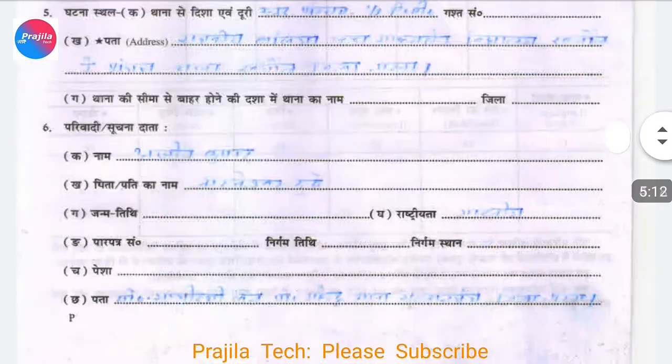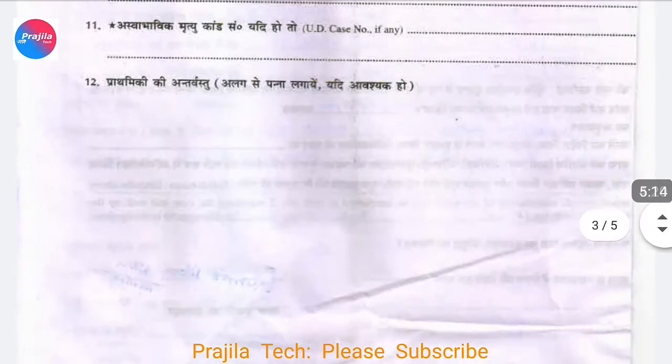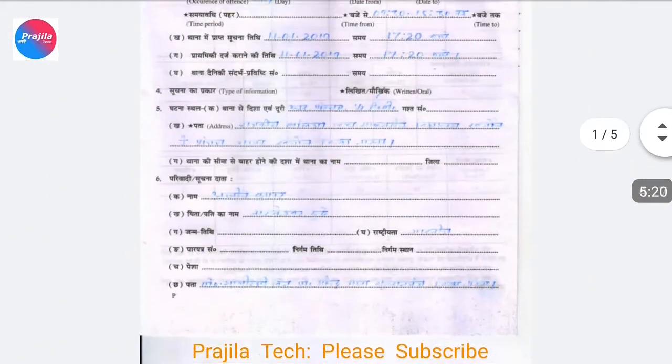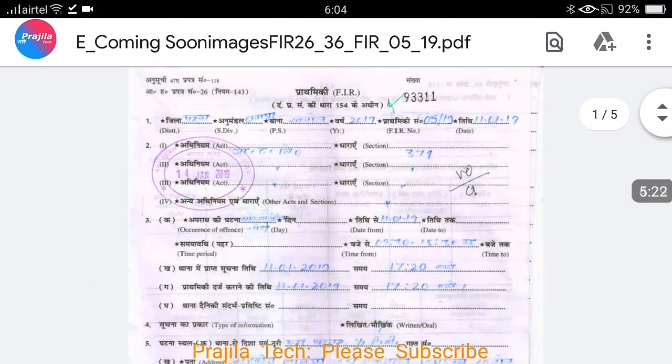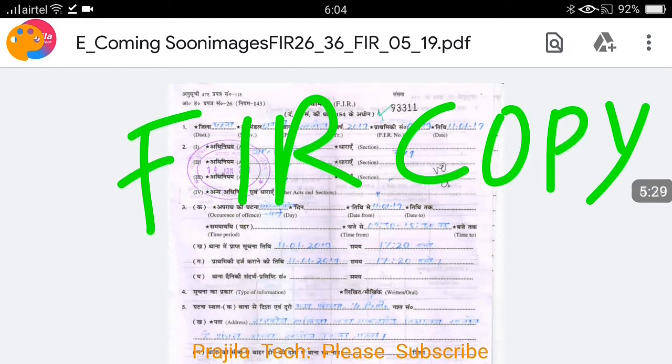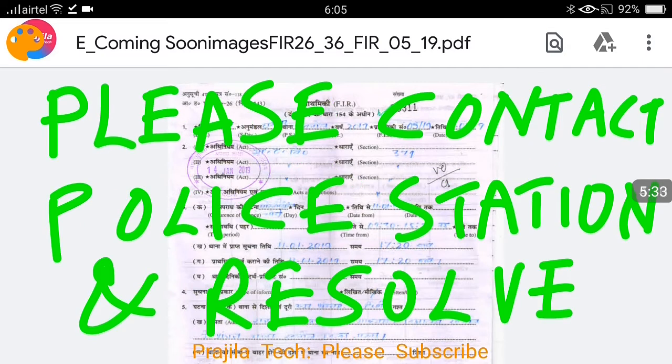As you can see here, I have a handwritten copy of FIR against this vehicle. I'm not explaining all the details, but you can download it, print it, or read it to know what is the problem against this vehicle, and accordingly you can contact the police station and get it cleared, pay fine or whatever, and get the blacklist mark removed from your vehicle.